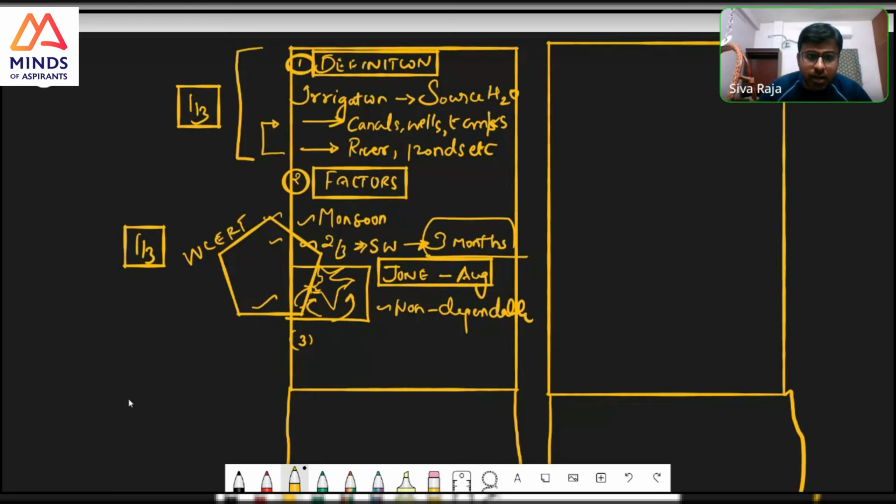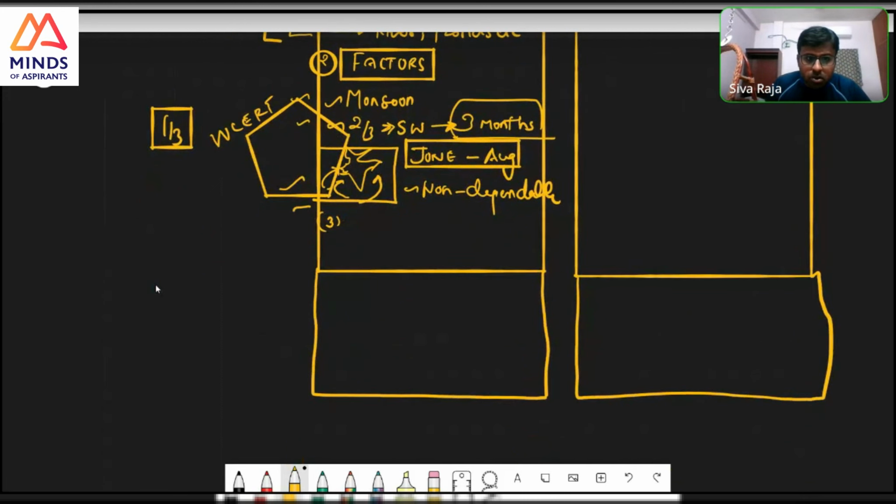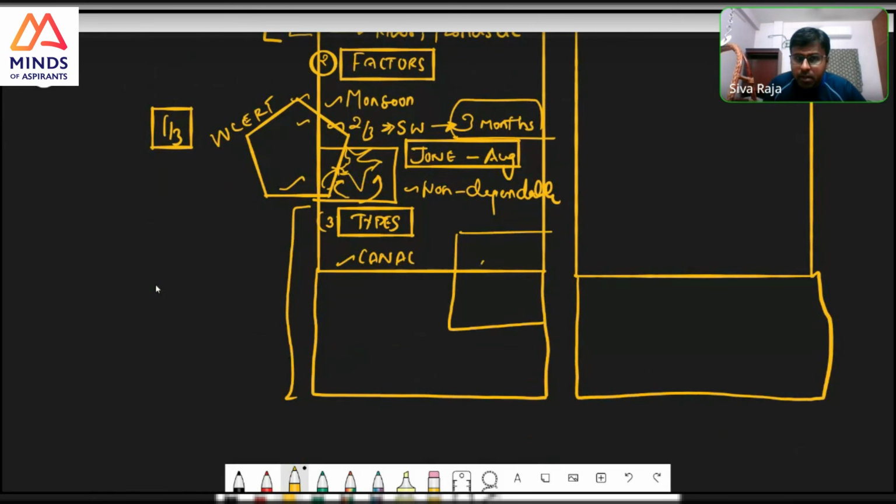Next, you should start writing the answer. Third, you should write the types of irrigation. We saw what all the types are: drip, canal irrigation. For that, you can draw one India map and explain. That is the map which you would have seen in that slide. So where is canal irrigation? Where is tank irrigation? You can talk about each one. Where is well irrigation? Or where is drip irrigation?